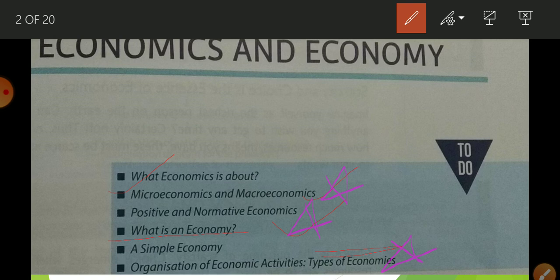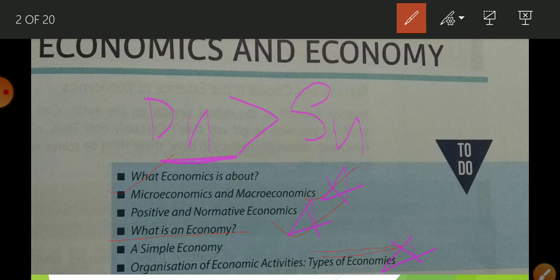It is related to making the best utilization of scarce resources. Scarce resources means what? Scarcity of resources means when demand of any commodity, suppose that commodity is X, is greater than supply of that commodity.